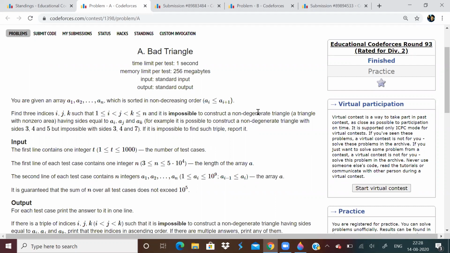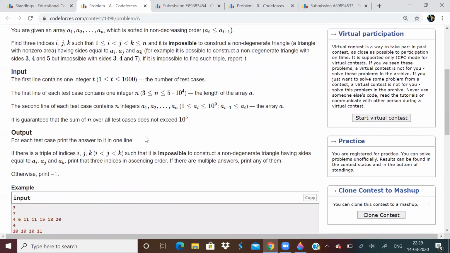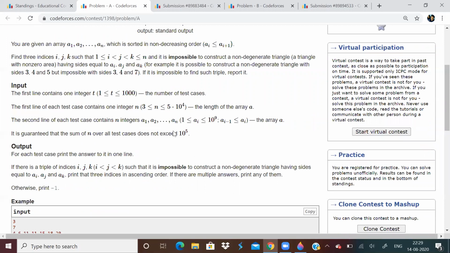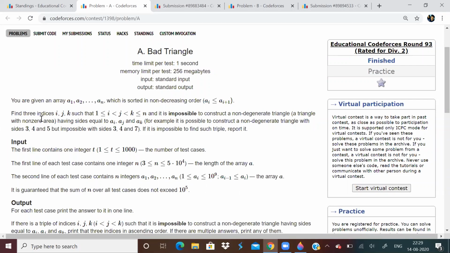to construct a triangle. Basically, a non-degenerate triangle, it means we cannot construct a triangle. So they're trying to say we have to check if three indices are present such that we cannot construct a triangle with those three indices. So how to solve? Non-degenerate means area non-zero. That means it's a triangle.